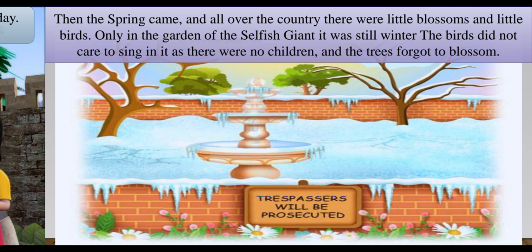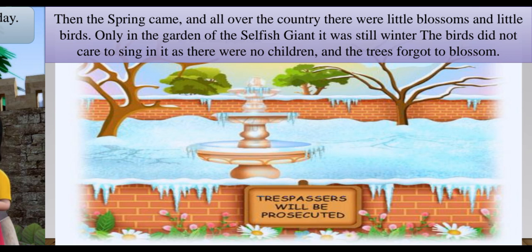So spring and summer and autumn, the three of them decided that they are not going to enter into the giant's house. Now you all know in spring season new leaves grow up, in summer season there are new flowers in all the trees and plants, and in autumn season there are certain fruits which grow in the autumn season alone. So these three seasons did not like to enter into the giant's garden.